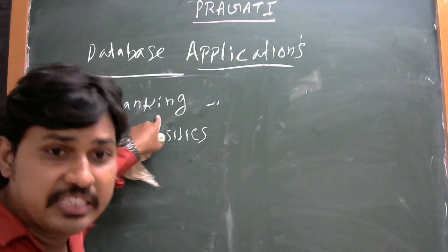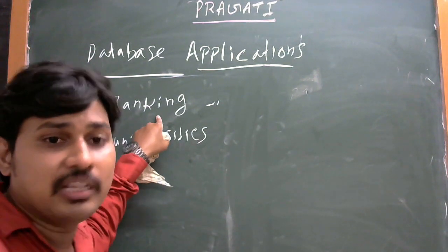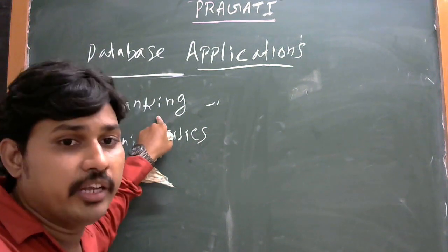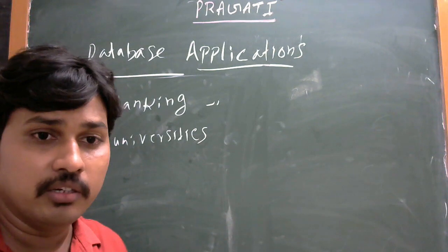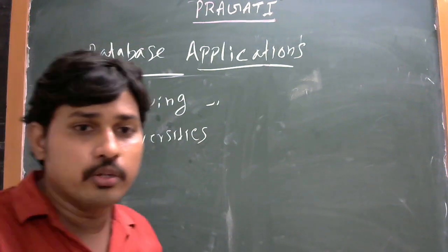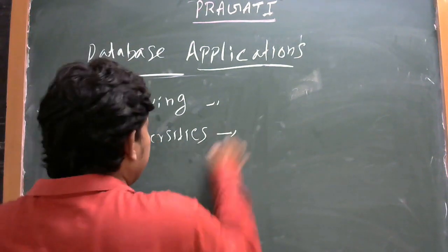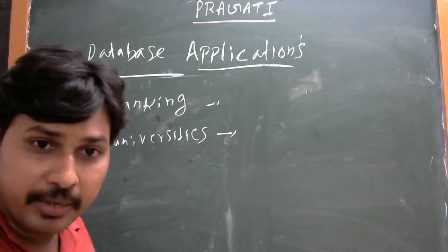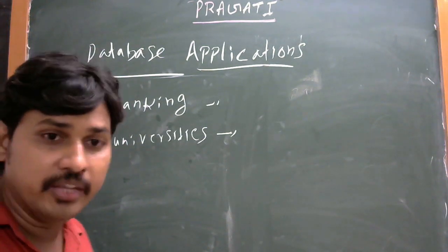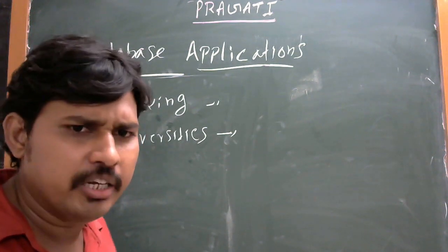Banking is available 365 days to all the users who have their login IDs. But the university is one of the databases that does not have any user ID for individuals. The university database can give information to the particular colleges.